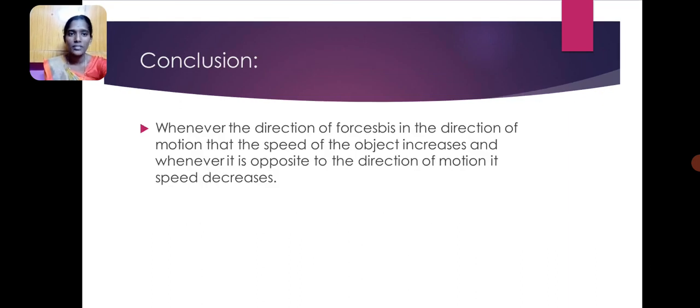Next, the conclusion: whatever the direction of the force relative to the direction of the object's motion, if they are the same, the speed of the object increases, and if they are opposite, the speed decreases. This is the relation between force and the motion of an object.